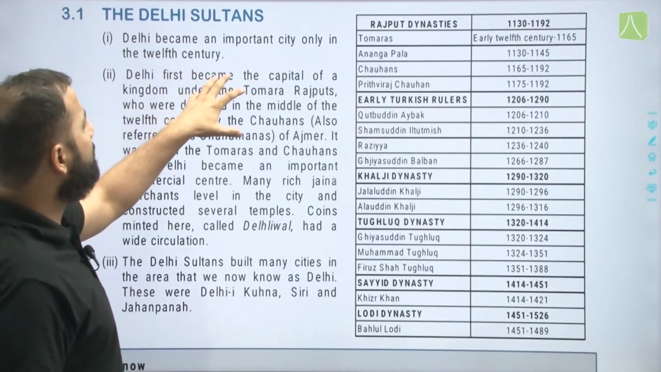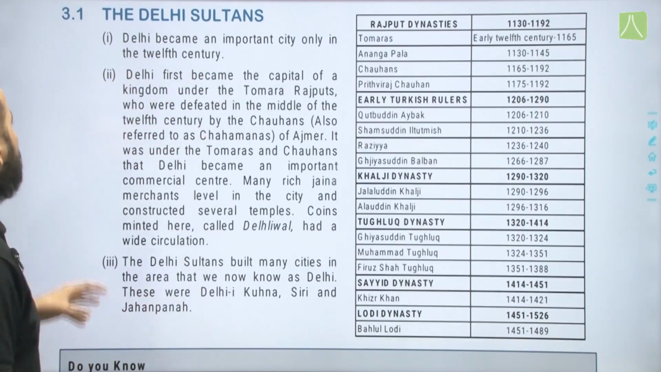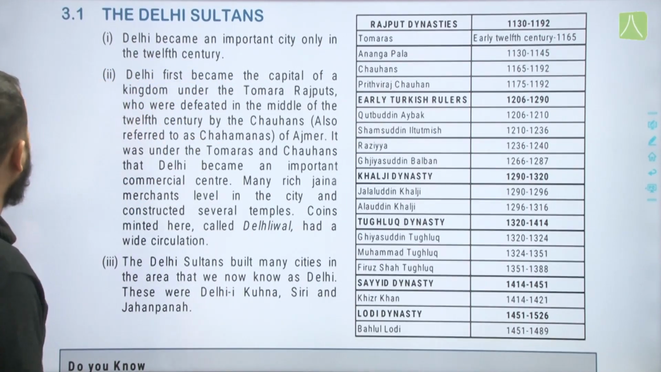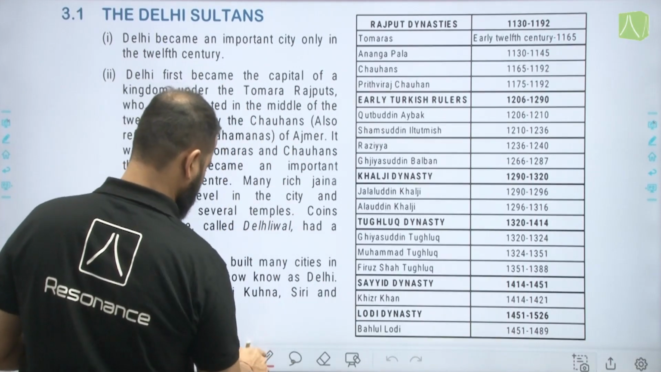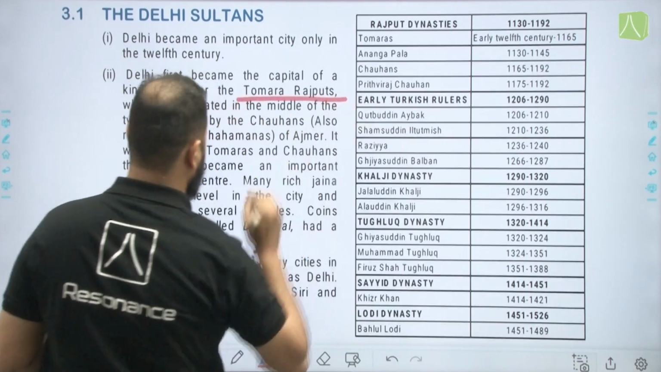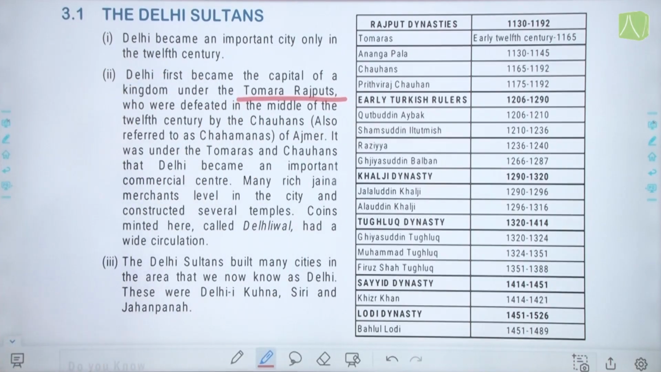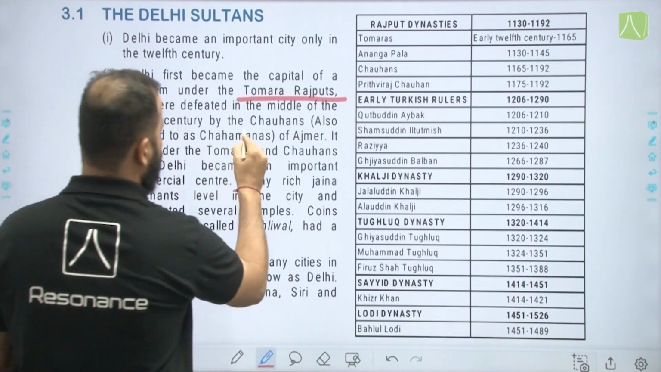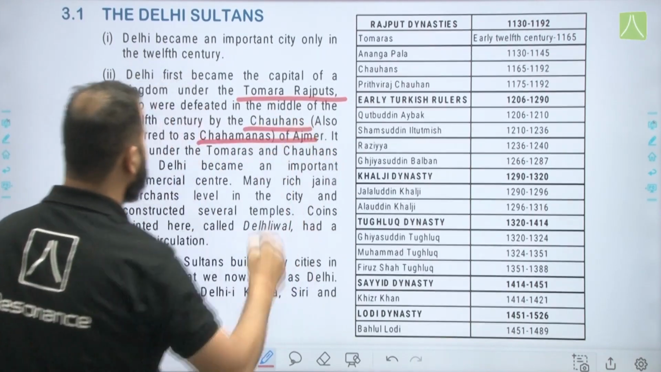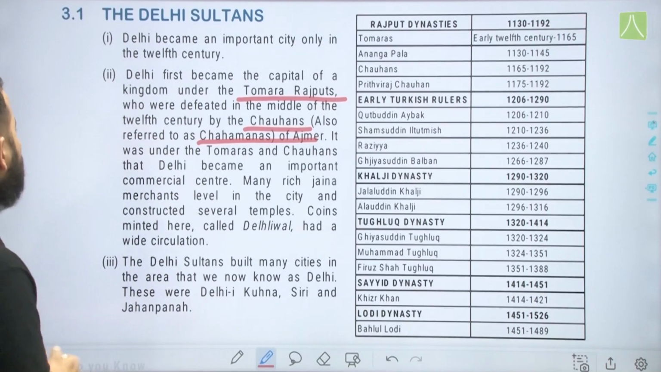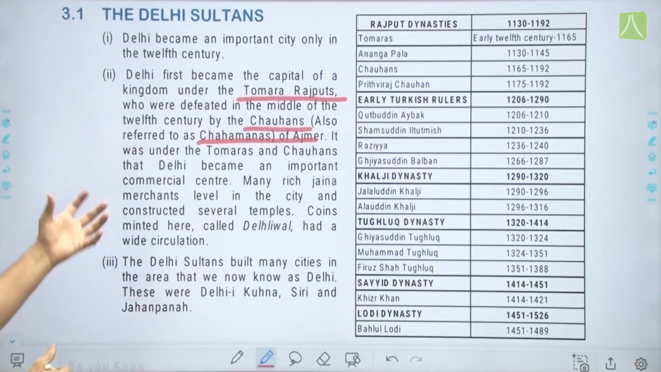Delhi became an important city only in the 12th century. Delhi first became the capital of kingdom under the Tomars or Tomara Rajputs, who were defeated in the middle of 12th century by the Chauhans, later also known as Chahmanas of Ajmer. It was under the Tomaras and Chauhans that Delhi became an important commercial center.